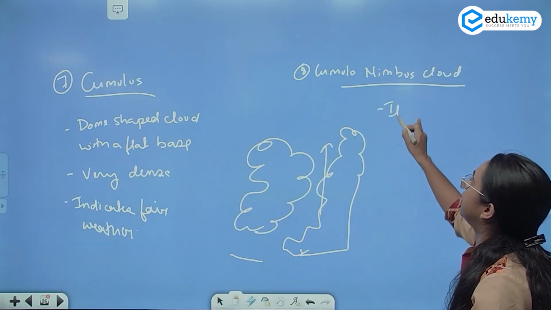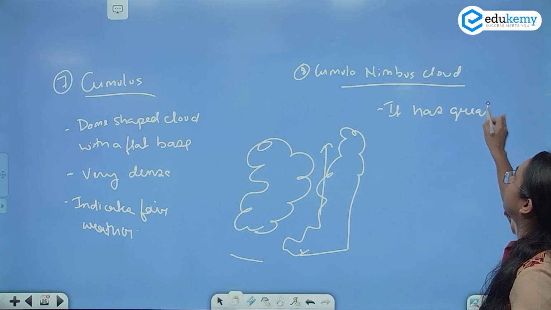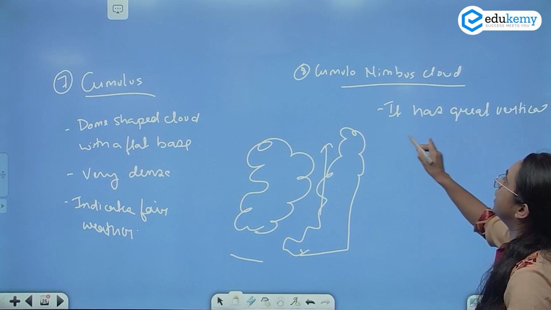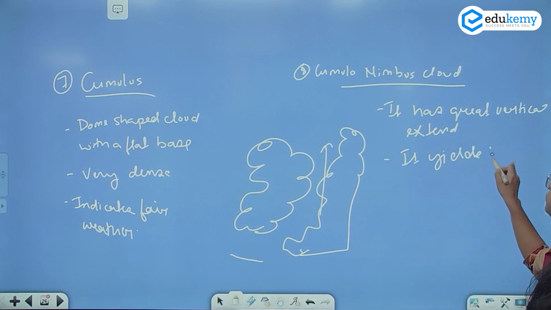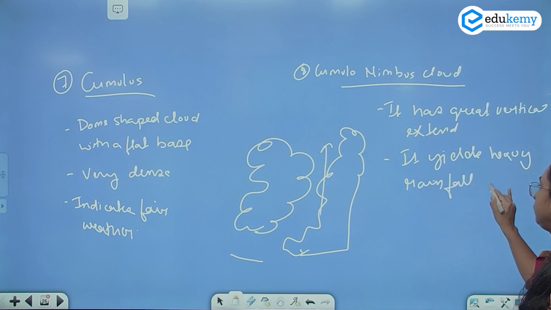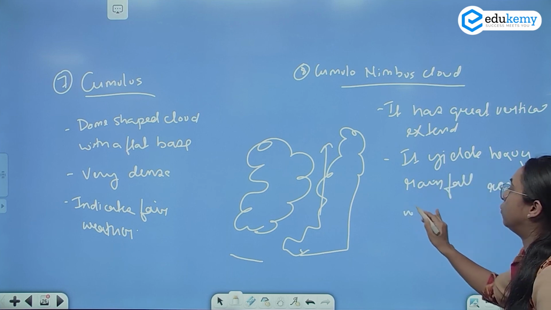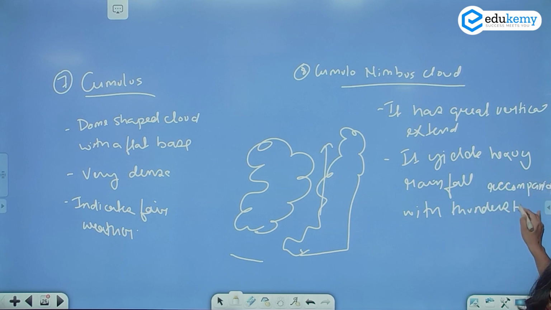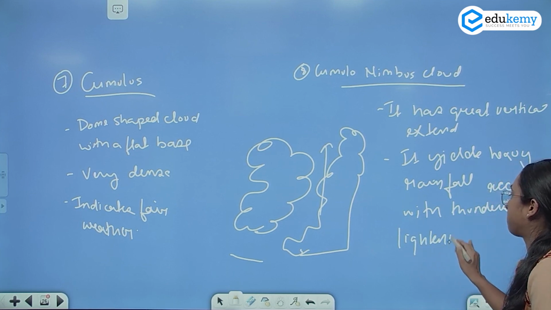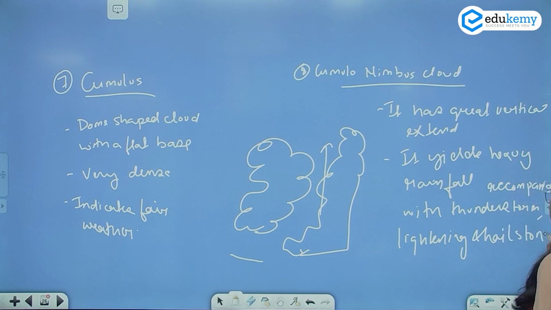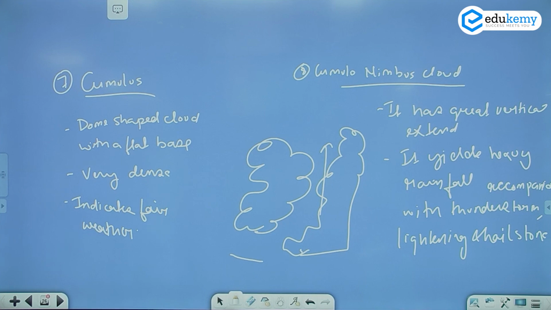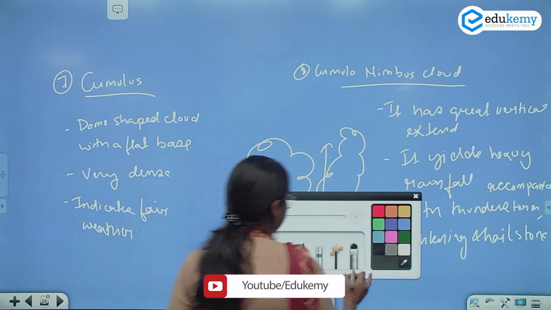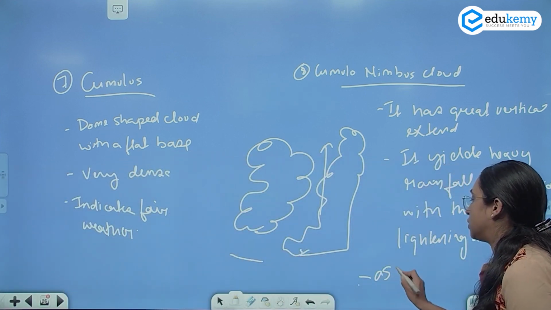It has very high height. It has a great height, great vertical extent. इसका vertical extent बहुत बड़ा होता है. It yields heavy rainfall, accompanied with thunderstorm, lightning, and hailstone. It has a great vertical extent. It leads to heavy rainfall, accompanied with thunderstorm, lightning, hailstone. It assumes the shape of an anvil.